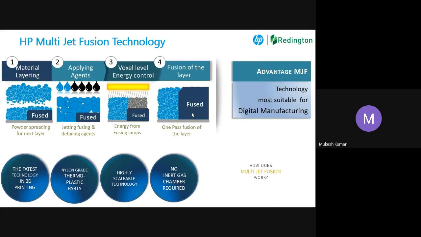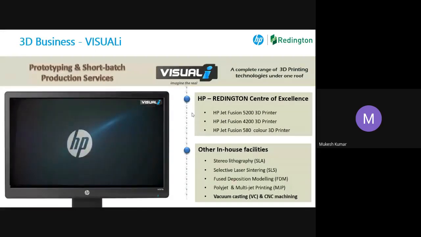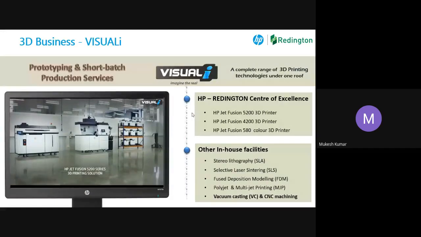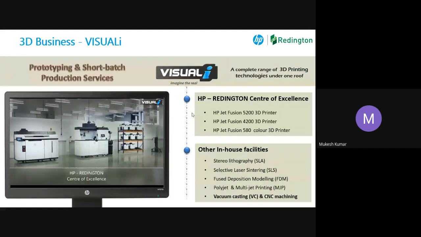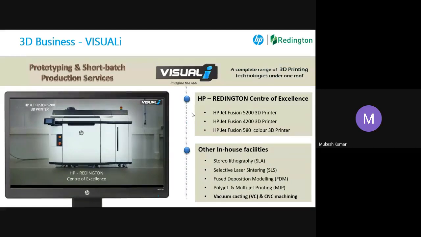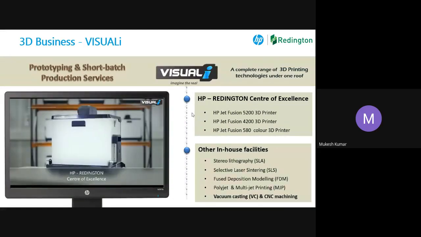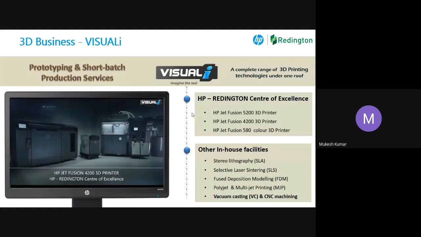Okay. Now, in Visualize, what we have kept here, basically, this is the center we have. We have got 5200, that is our production system. After that, we have got 4200.